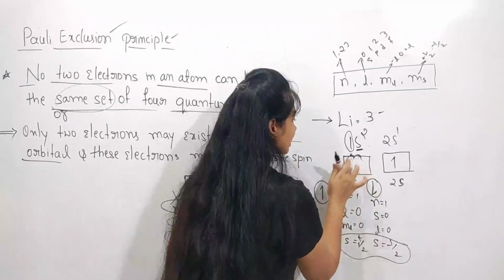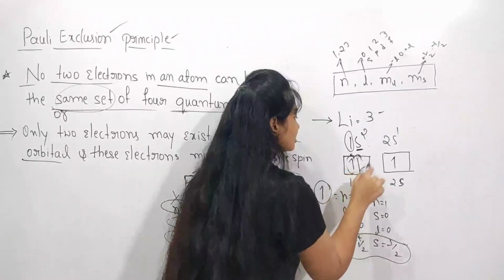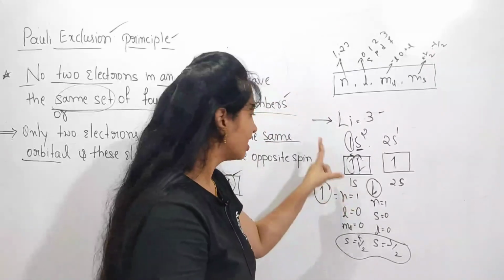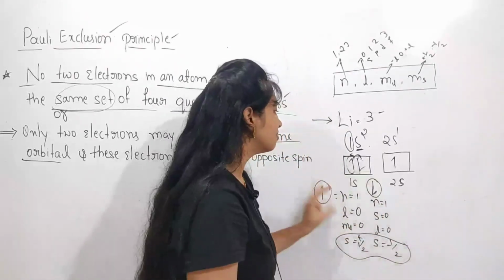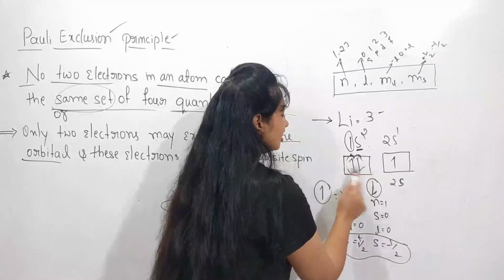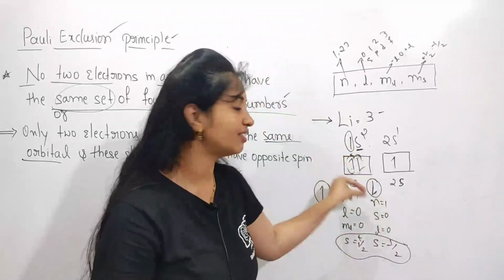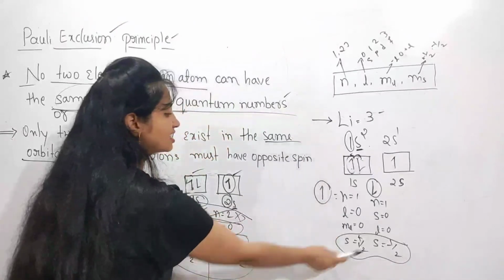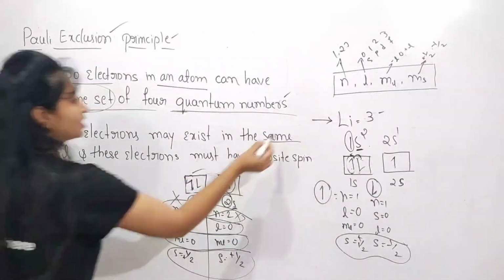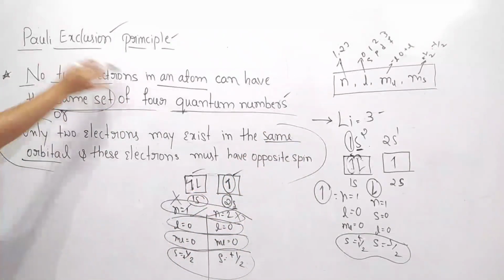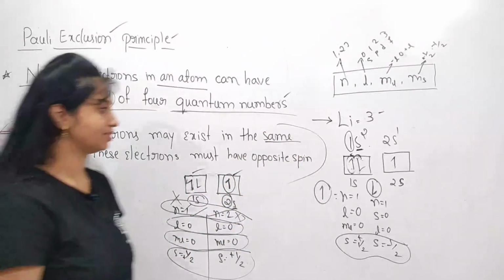They have 3 quantum number values the same, but they are arranged with different spin, like plus half and minus half. So this statement is also stated by Pauli's exclusion principle.